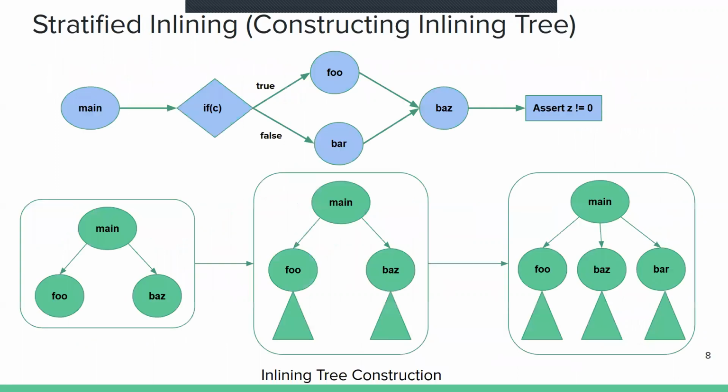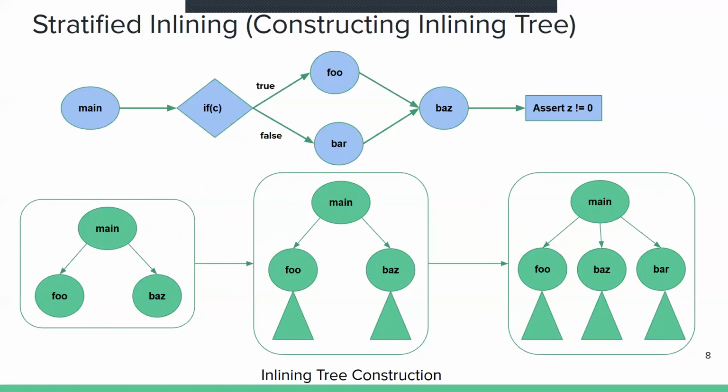For example, consider that inside main, if foo, bar and buzz are abstracted and it finds a counterexample which goes through foo and buzz, then stratified inlining inlines the call sites at foo and buzz, and then checks whether the counterexample is spurious or not. If it finds that the counterexample is spurious, then it further concretizes or refines the program by inlining the children call sites inside foo and buzz.